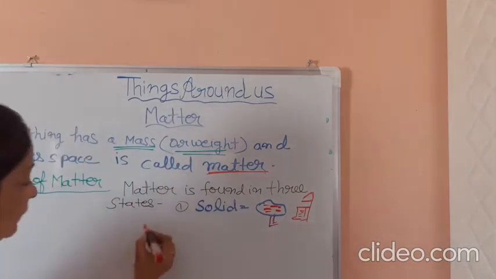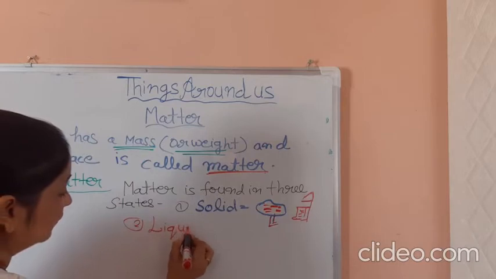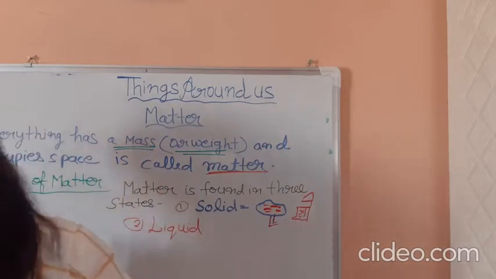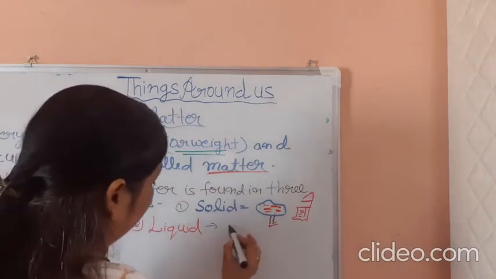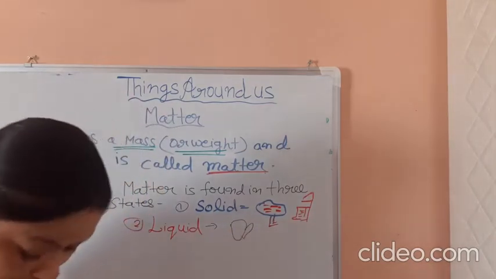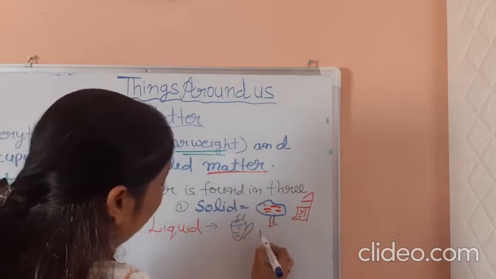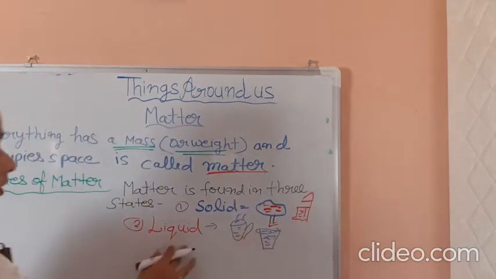And second, liquid. This is an example of liquid.